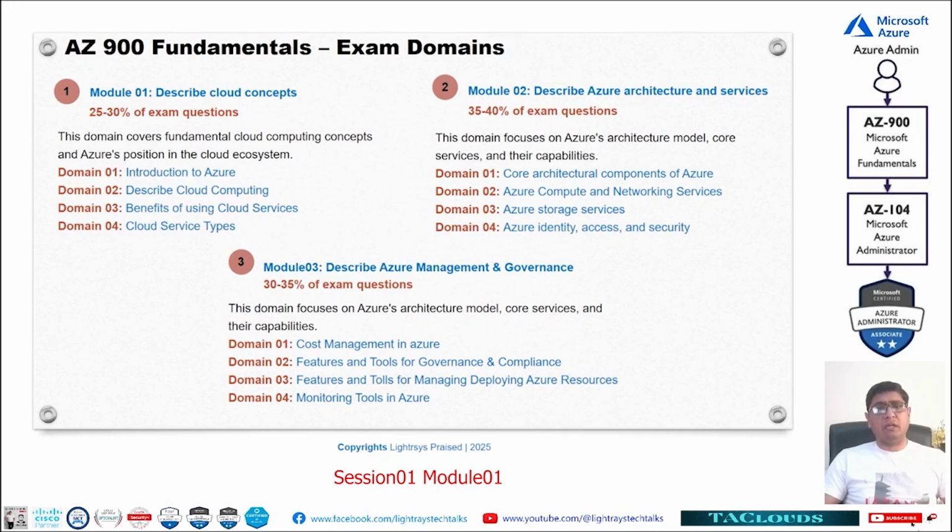Like first we understood the services, but now we will specifically understand how we can deploy these. And finally, we will have the final module, which is monitoring tools in Azure. So this is all we will discuss in the sixth session, but that is not all for us. We will also add two more sessions to that. So we will be specifically covering each and every practical about these things. Like if you go to the next slide,